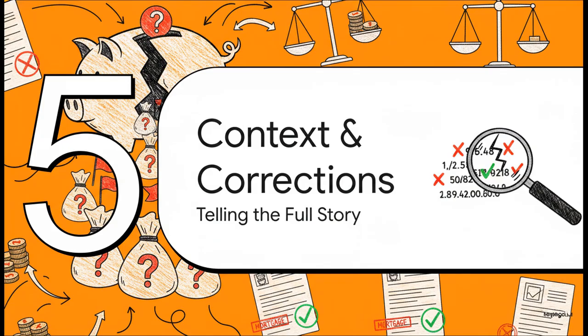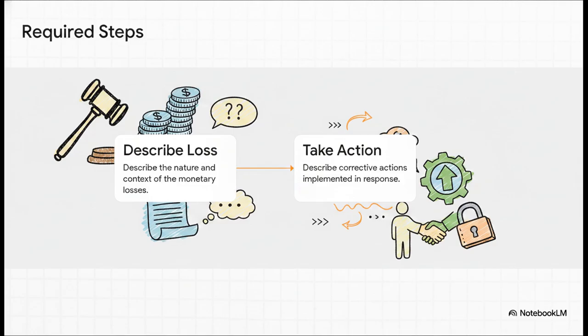Let's move to Part 5, Disclosing Context and Corrections. Just tossing a big scary financial number on a report isn't really enough. Under the technical protocols for this metric, entities have to complete two crucial follow-up steps. Step 1, they need to give a brief rundown of the exact nature and context of the loss. Was it a settlement, a guilty plea? And what was the underlying context? Was it an issue with employee compensation structures or something else?